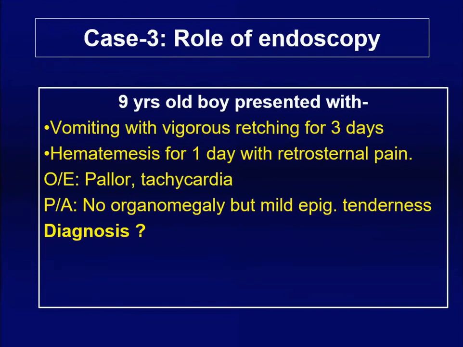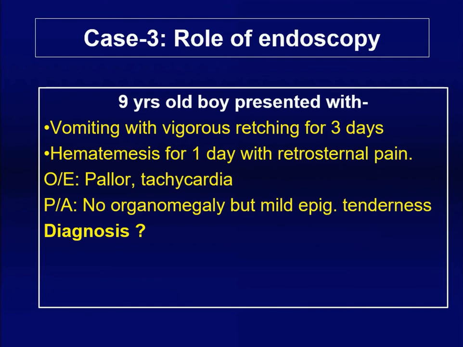Third case, a 9 year old boy presented with vomiting with vigorous retching for 3 days. He was having vomiting without blood. He was taking out whatever he had eaten, but he had associated retching. On the third day, he started having hematemesis with retrosternal pain. He was pale, tachycardic, but there is no organomegaly, no splenomegaly, except mild epigastric tenderness. So what is the diagnosis?